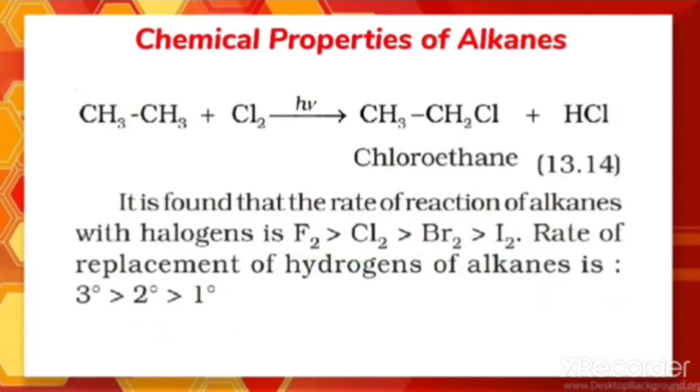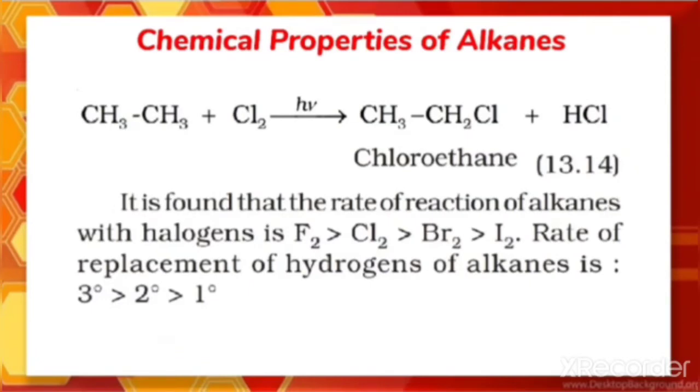Since this reaction is taking place in the presence of h nu, that is the light, that's why it is written so. Whatever conditions are there, we write them on the arrows. Halogenation takes place either at high temperature or in the presence of diffused sunlight or ultraviolet light, that's why h nu is written here. High temperature means nearly 573 to 773 Kelvin.